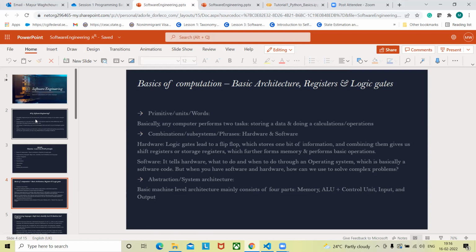Means the task of storing and the task of performing some operation on that data. So basically, whenever you look at any electronic circuitry, you might have heard about logic gates during your bachelor's or master's studies. So basically there are AND gate, OR gate, NOT gate, then there is NAND gate or NOR gate.